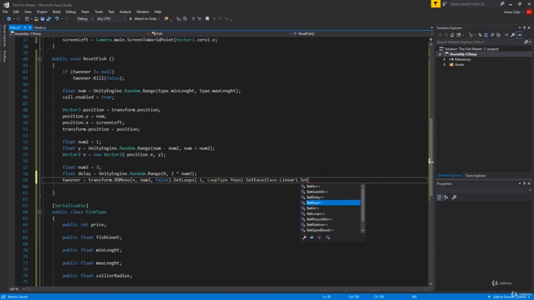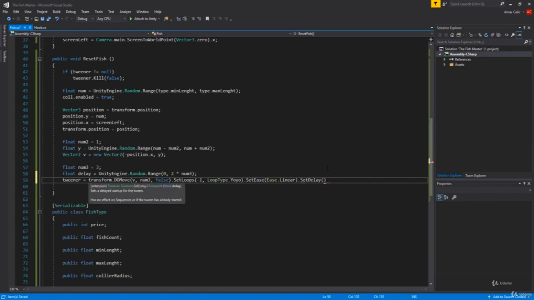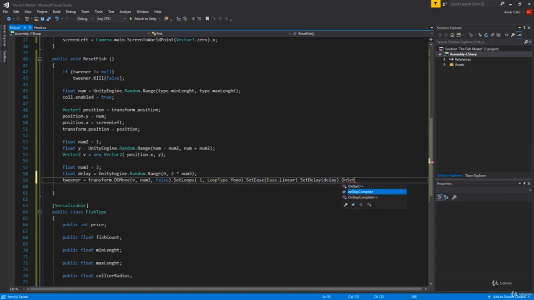Then set delay, and delay will be our delay that we have calculated here: Unity Random.Range from 0 to 2. And then last but not least will be OnComplete. Then we'll have our delegate.